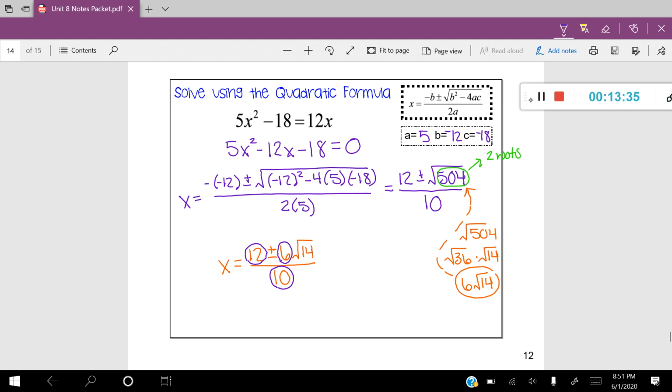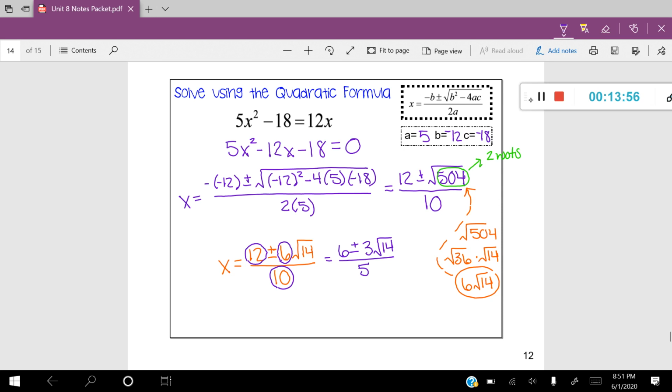So we can take this and simplify those 3 numbers by 2. Here's what it would look like. I would divide the 12 by 2, which is 6. I would divide the 6 by 2, which is 3. The root 14 stays the same. And I would divide 10 by 2, which would give me 5.